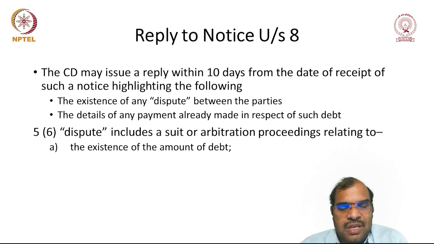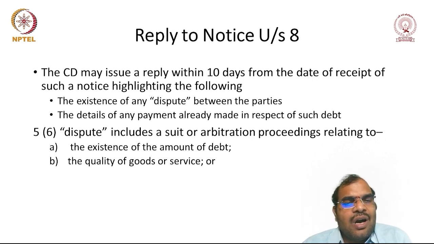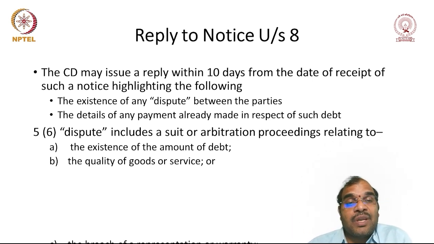So there is a possibility of a dispute as to the existence, whether I am liable to make the payment or not. Or the quality of the goods or services. So the dispute can be related to quality of goods. I am asking you to provide A category services, but you are providing B category services or B category goods. So the quality is different.